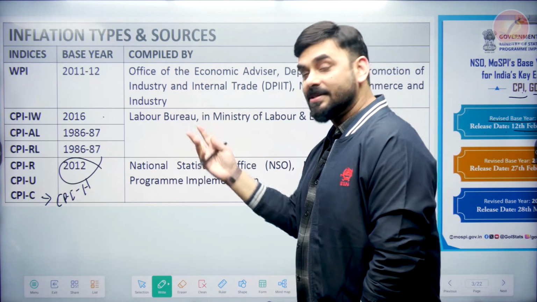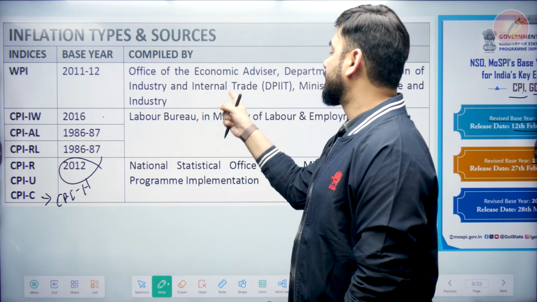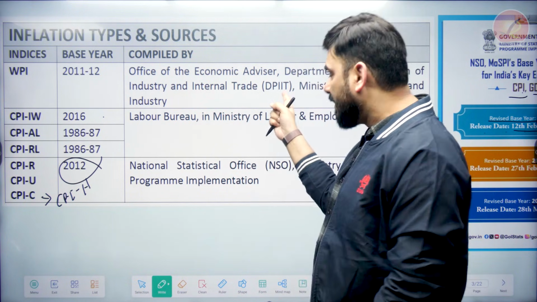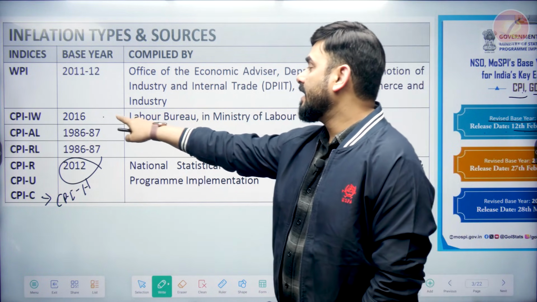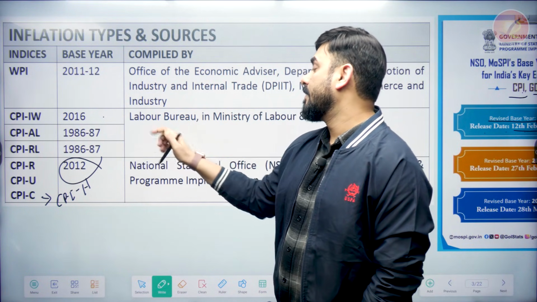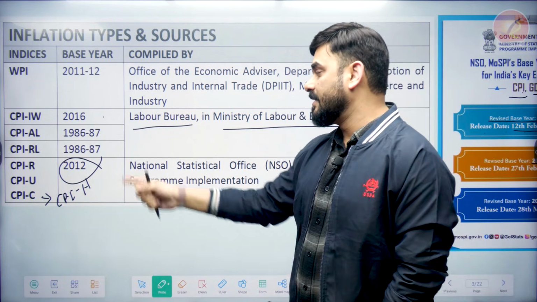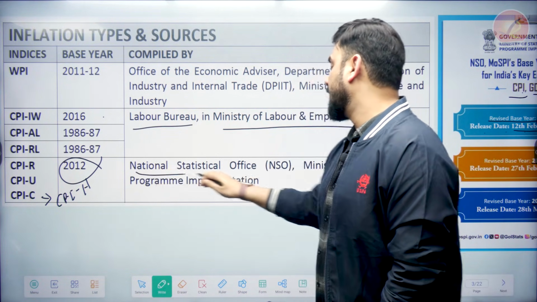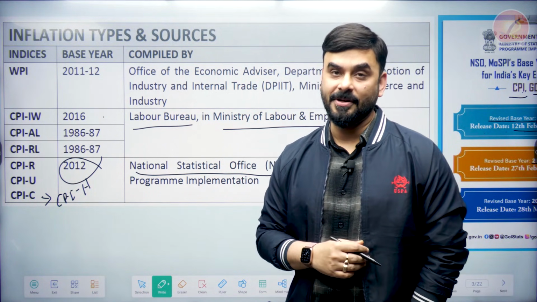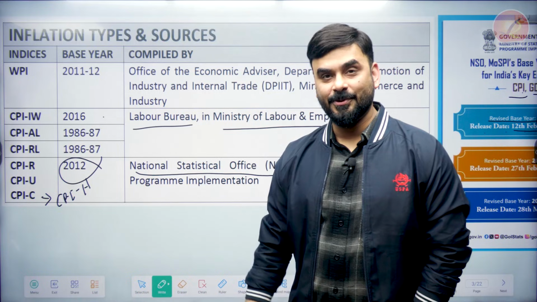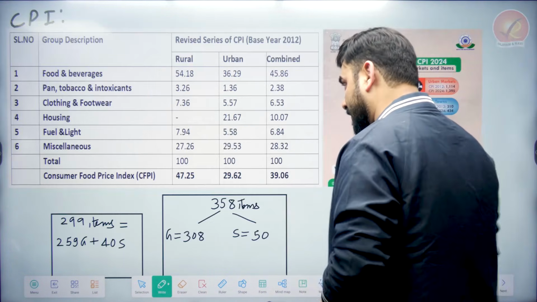Now, which are the agencies which release this data? Wholesale price index is released by DPIIT, Ministry of Commerce and Industries. Okay. Now, CPI Industrial Worker, Agriculture Labor and Rural Labor are released by Labor Bureau, which is in Ministry of Labor and Employment, and CPI Rural, Urban and Combined is released by NSO, which is Ministry of Statistics and Program Implementation. So these are the agencies who release. So we should know these things, right? This is very important from prelims perspective specifically.